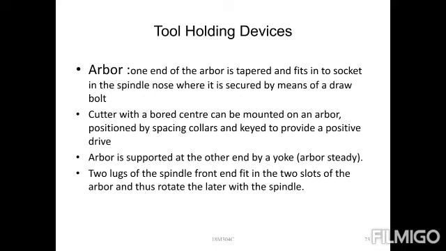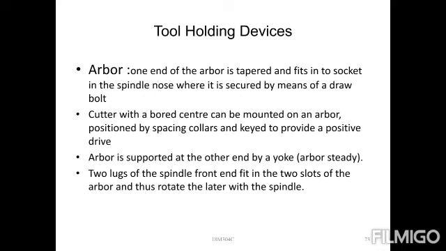Next, collets. A cutter with a bored center can be mounted on the arbor and positioned by spacing collars, with a key to provide positive drive. The arbor is supported at the other end by the yoke.